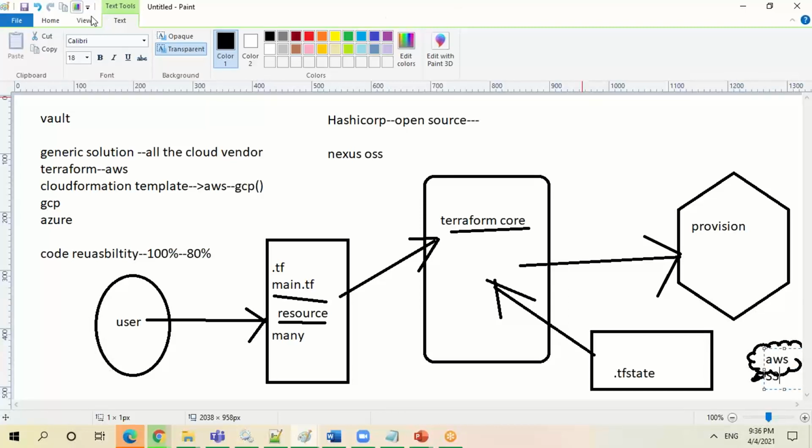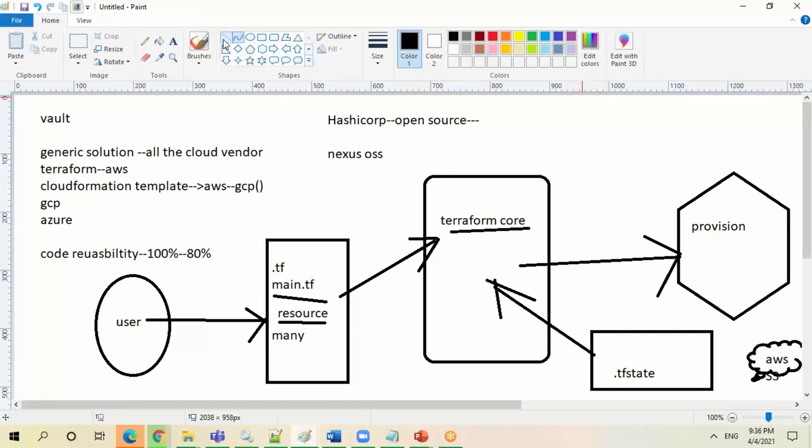So whenever it is required, you can go to the previous state. Suppose by mistake you have created a VM or destroyed a VM. You can go to the previous state and check what state file you have. From the state file, again you can roll back. This is something called a rollback strategy, which can be used in terms of AWS, the TF state file.